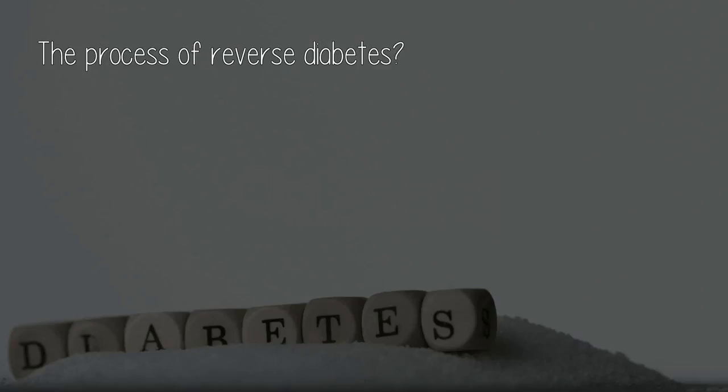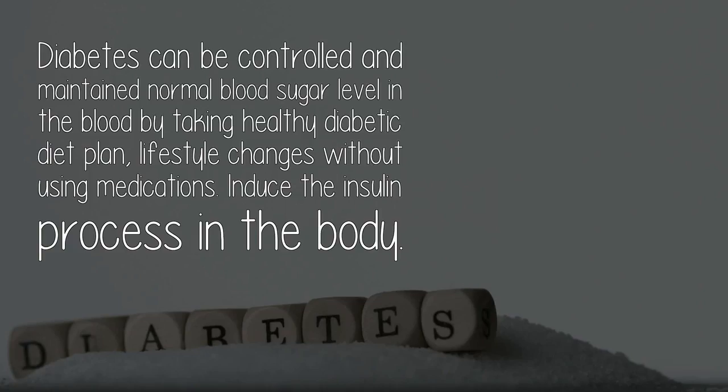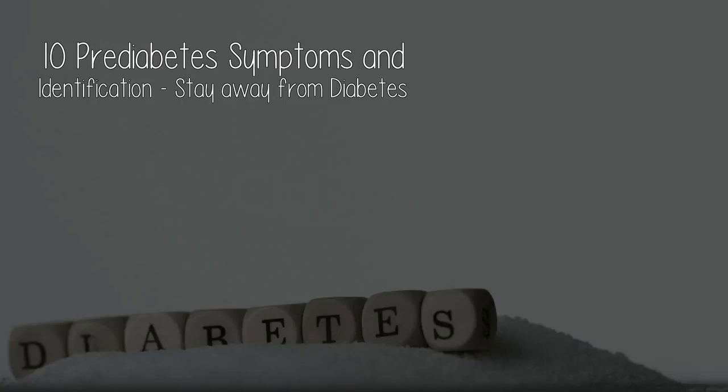A process to reverse diabetes. Diabetes can be controlled and normal blood sugar level maintained by following a healthy diabetic diet plan and lifestyle changes without using medications. Induce the insulin process in the body. 10 pre-diabetes symptoms and identification. Stay away from diabetes.